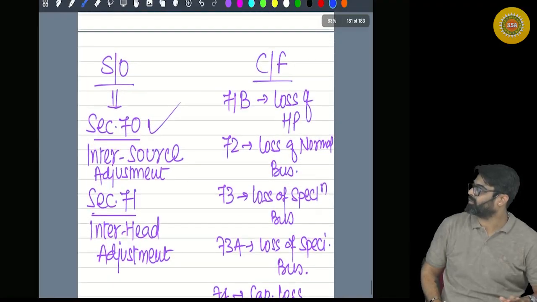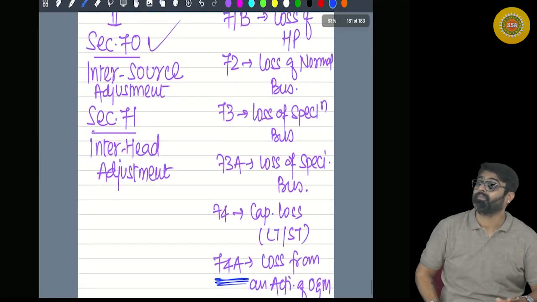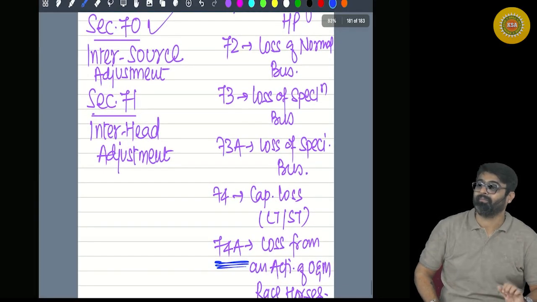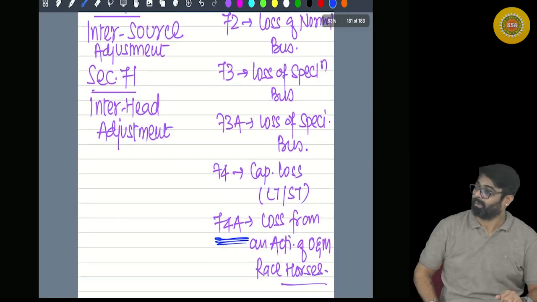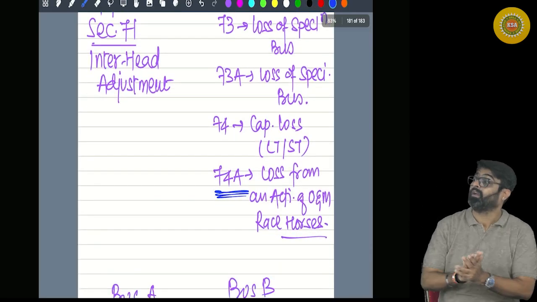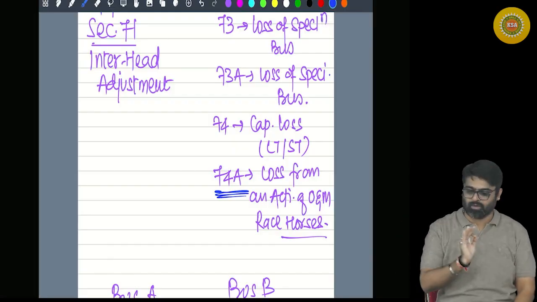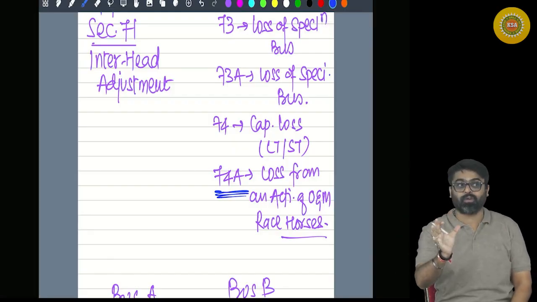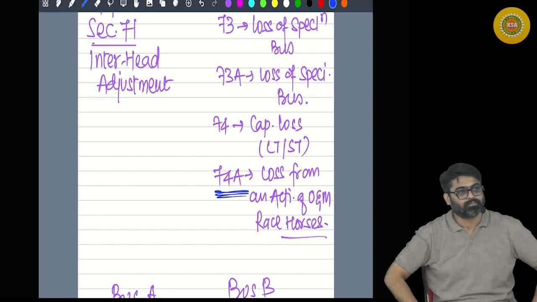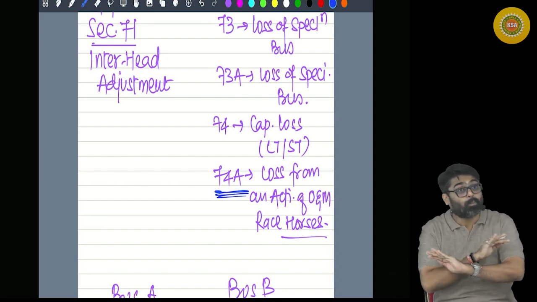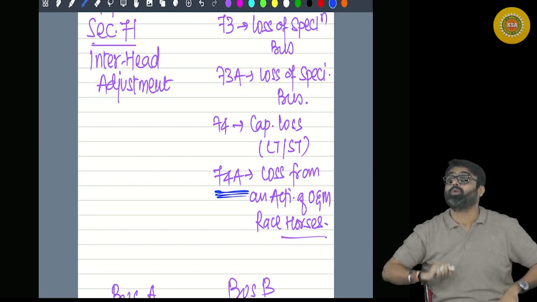Which loss can be carried forward? House property. Then normal business. Then speculation business. Then specified business. Then capital loss. Where is it written that loss of IFOS head will be carried forward? There is no provision for carry forward of those losses.